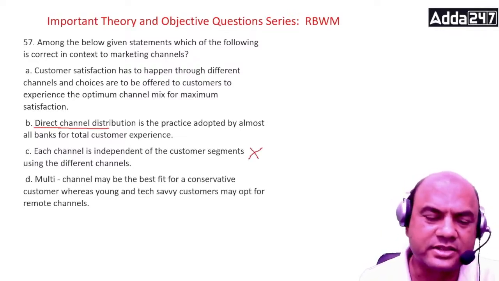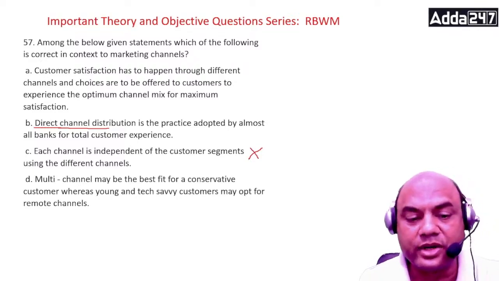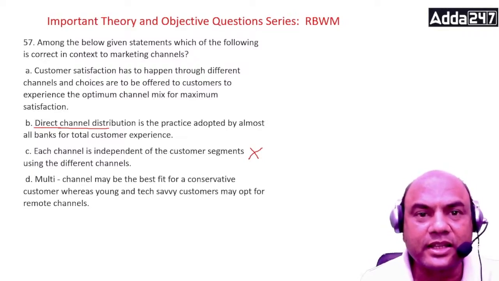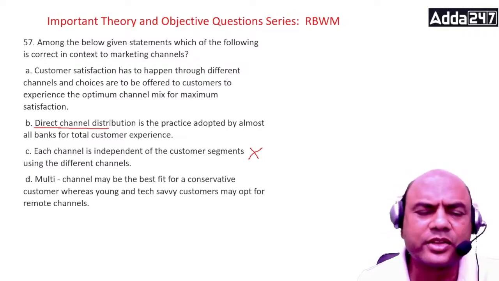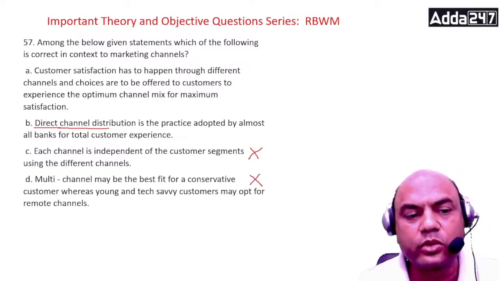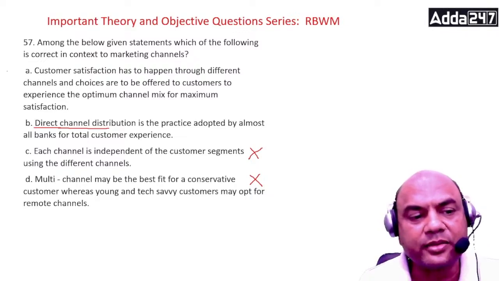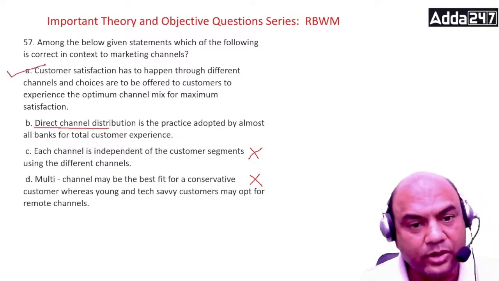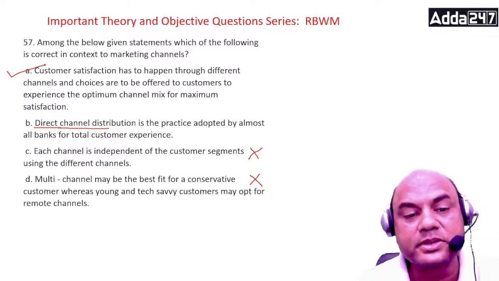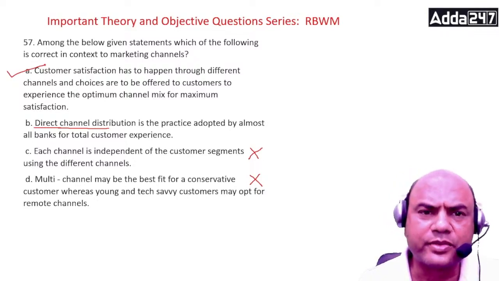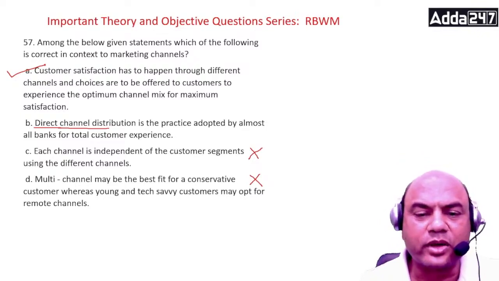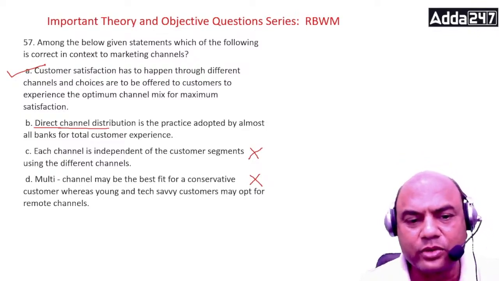Multi-channel may be the best fit for a conservative customer. That is also wrong, you can't classify that this method is best for this customer. It is for all. Any customer can go to any method. So logically you have only two answers now. So the answer will be A. Customer satisfaction has to happen through different channels, and choices are to be offered to the customers to experience the optimum channel mix for maximum satisfaction. It is up to the customer. Obviously the right one, you know.